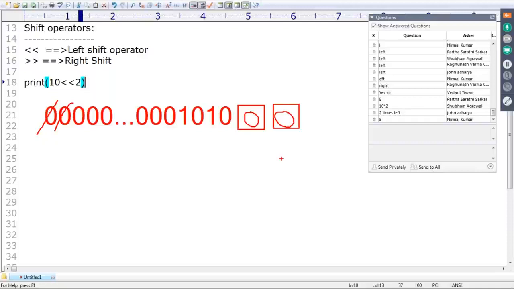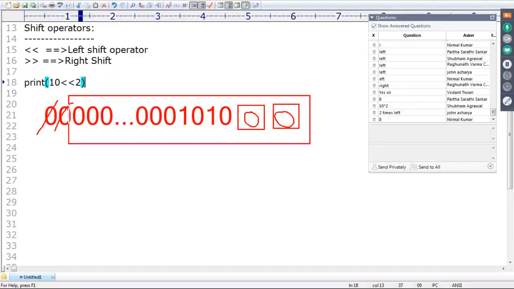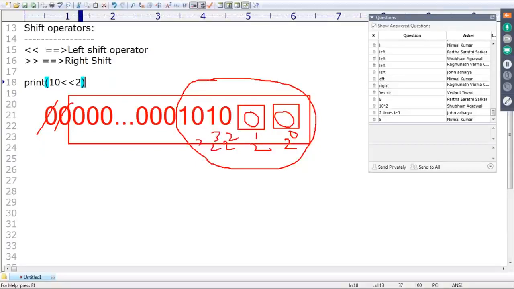If I fill with 0, then what is the remaining, sir? This is the result. Sir, what is the value of this one? Can you please convert? Anyway, zeros you can ignore, only this value. If you want to convert binary to decimal, 2 power 0, next 2 power 1, next 2 power 2, next 2 power 3, next 2 power 4, and after that 2 power 5. Okay, sir, now here 2 power 5 means 32, I hope.